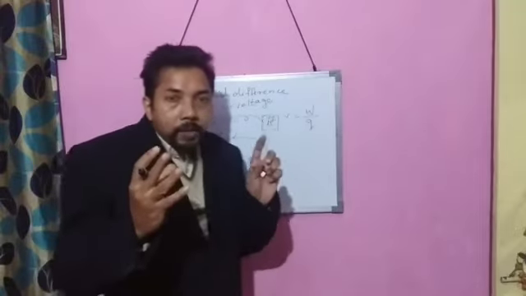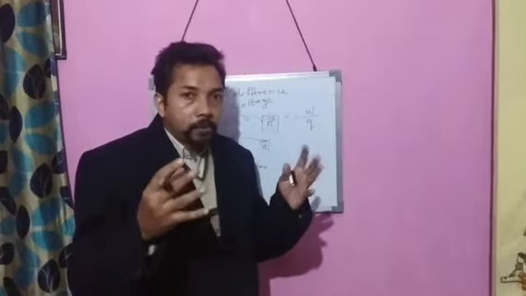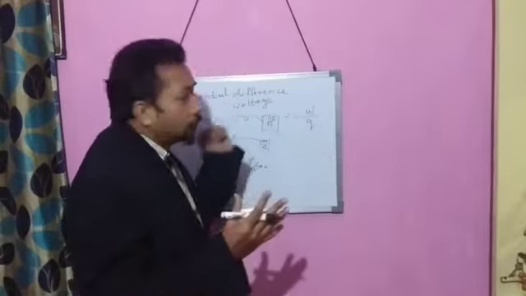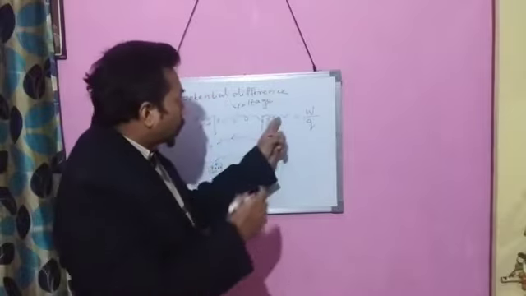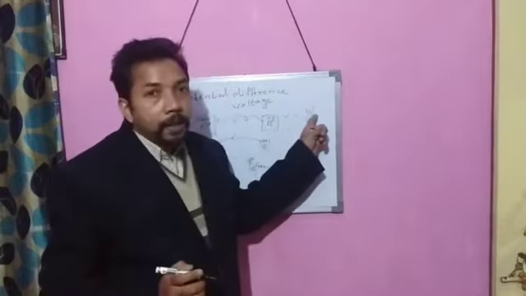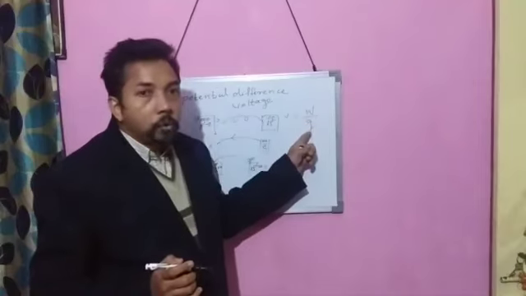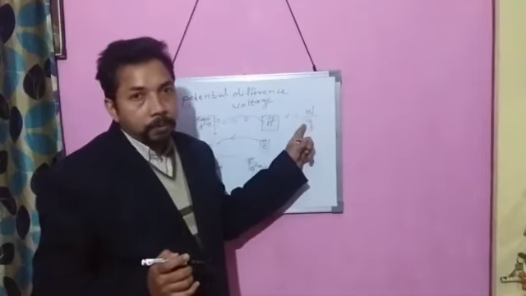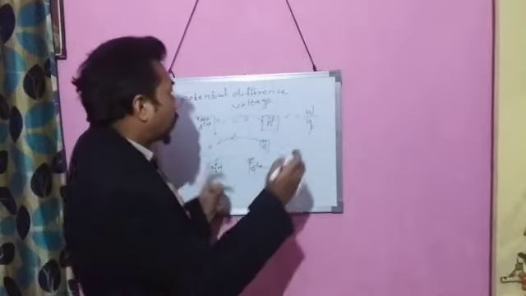In order to move a charge, some work should be done. That amount of work done to move the charge is the electric potential difference. It is measured as the work done in moving a unit charge from infinity to that point.